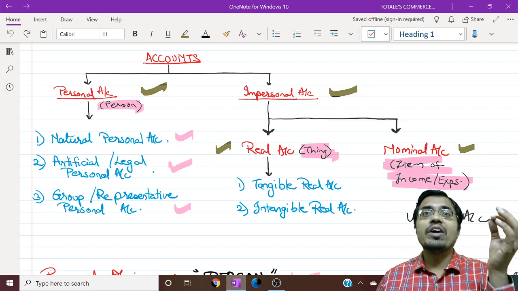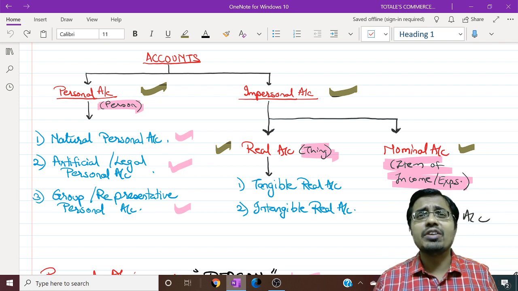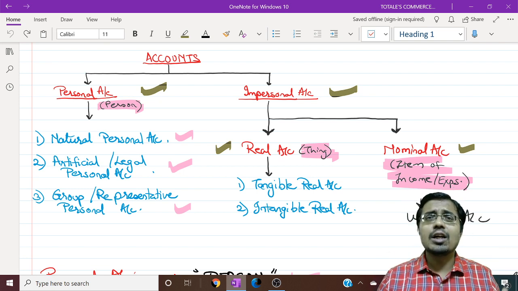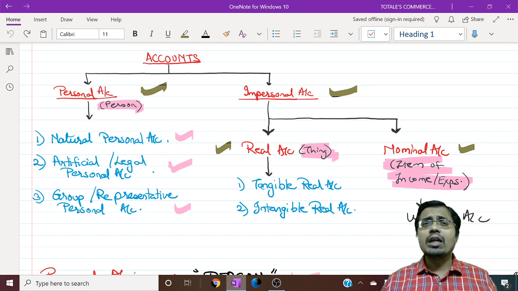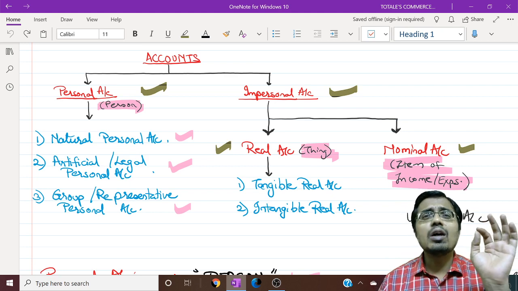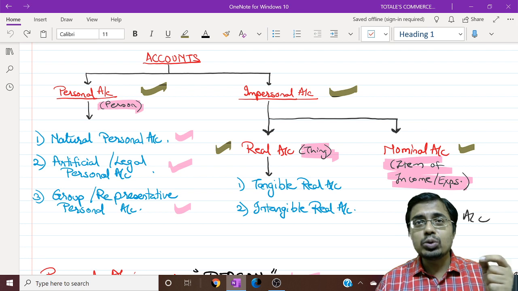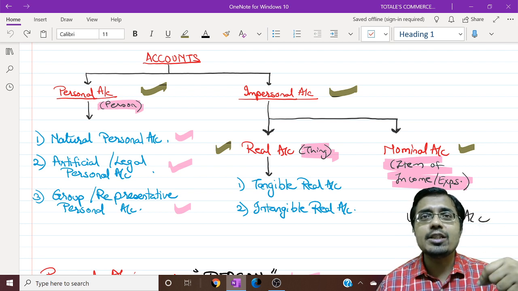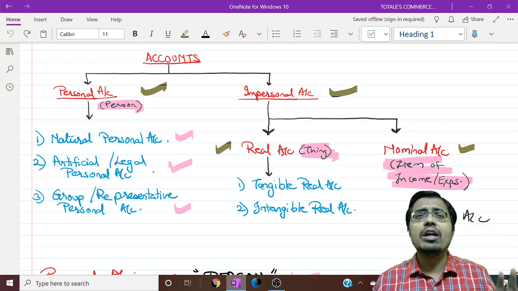So in this we can find sundry debtors, sundry creditors, outstanding expense, accrued income, pre-received income, prepaid expenses. All these accounts are group or representative personal accounts. In impersonal accounts there are two main types. One is real, the other one is nominal. Real accounts deal with things. And in real there are two subtypes, that is tangible real and intangible real. In tangible real accounts we deal with things which can be seen, felt or touched, and in intangible real accounts we find things which cannot be seen, felt or touched.